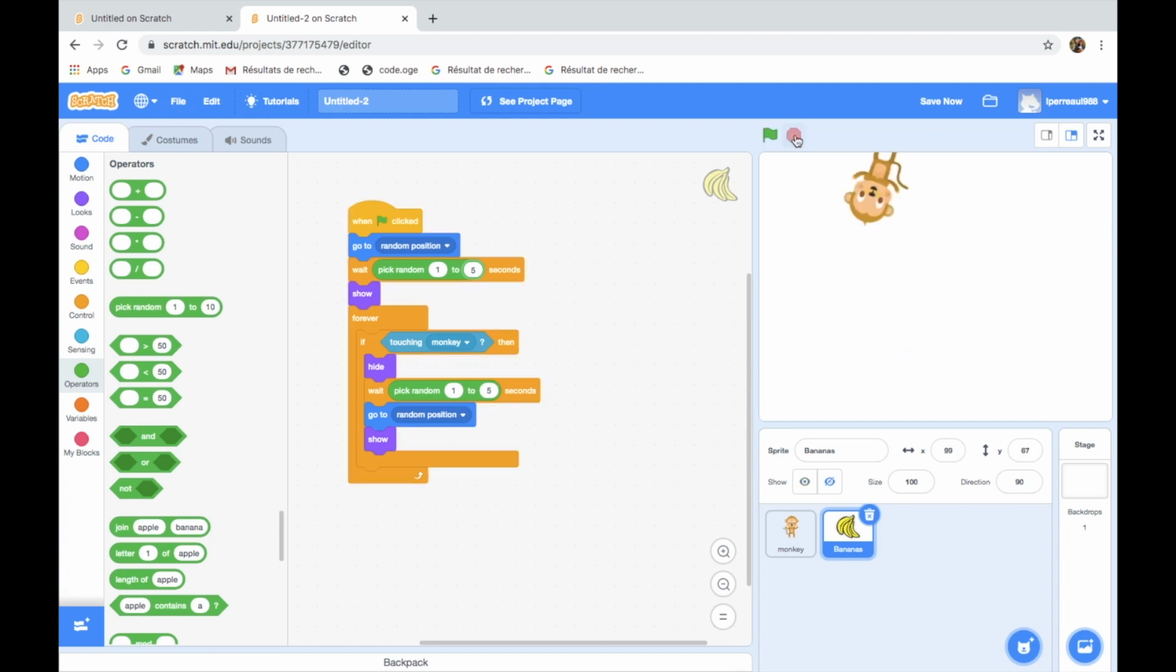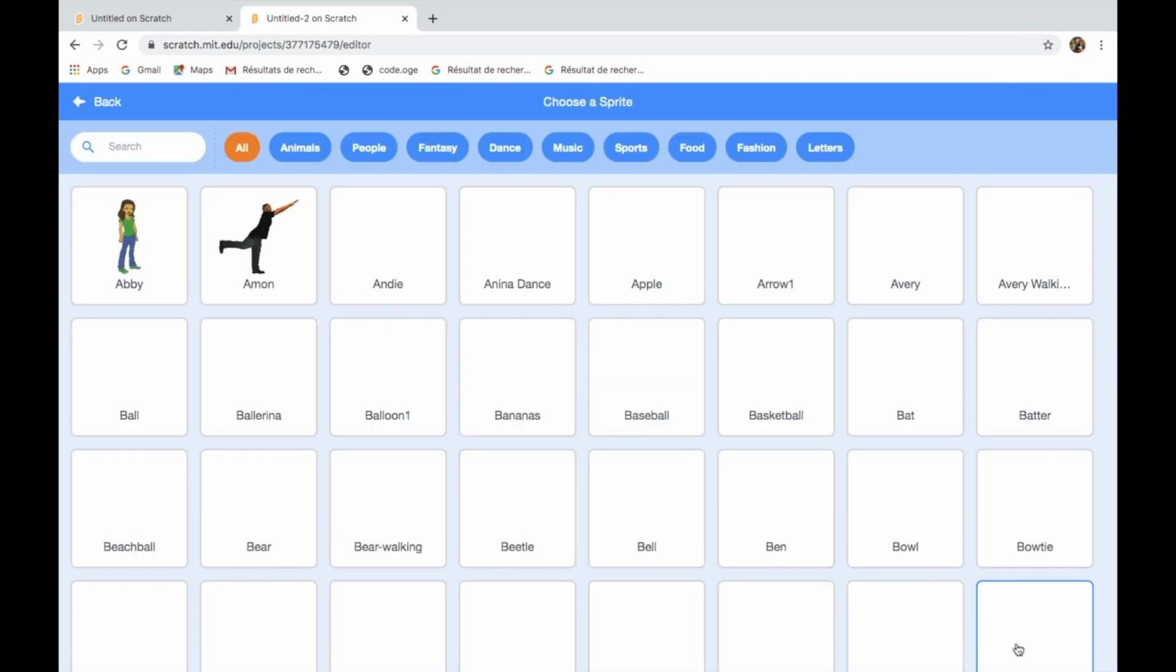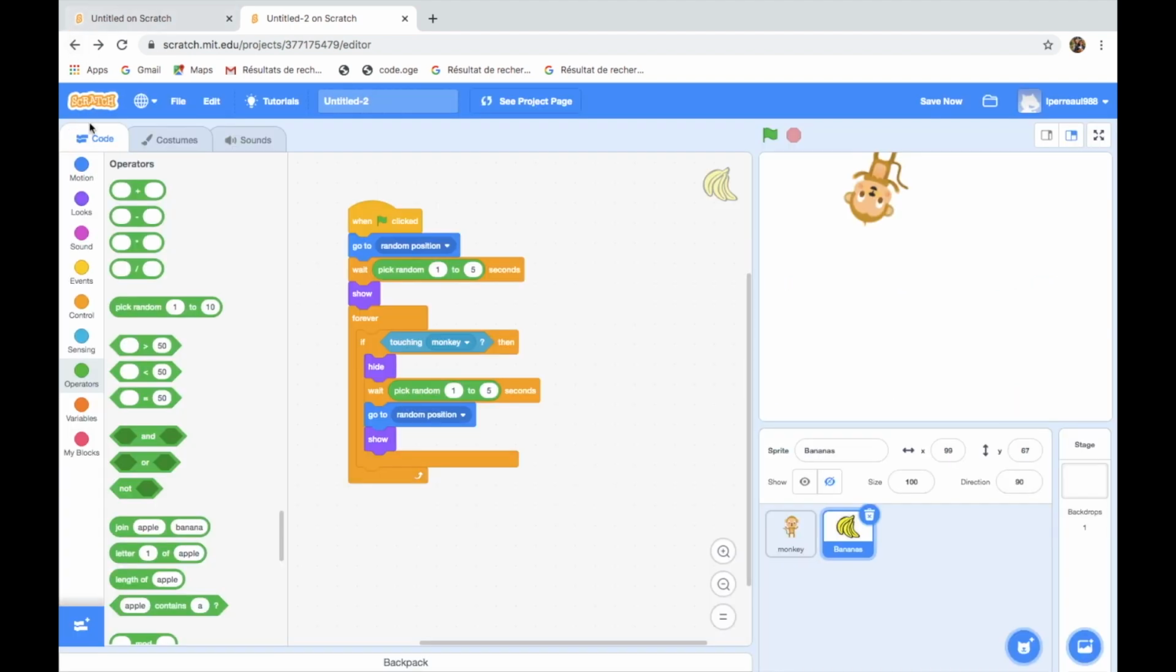If you want to have more bananas, you can go into the cat face again and keep on. Or you can actually go back. Just go back. You can right click the banana, and it will say duplicate, and then you'll do that as many times as you want, how many bananas you want on the screen.